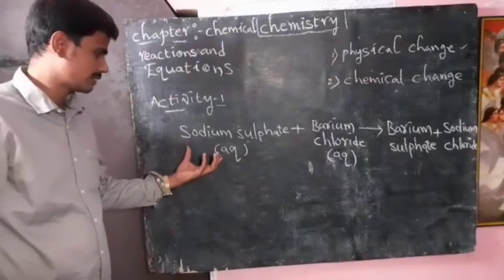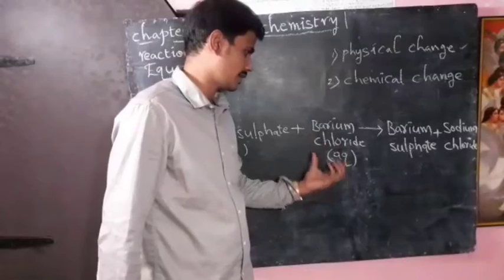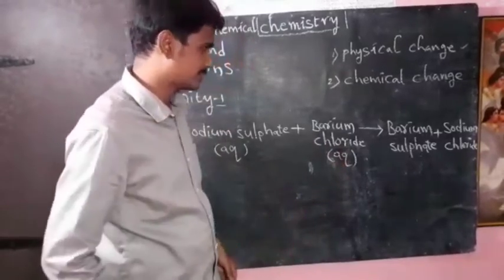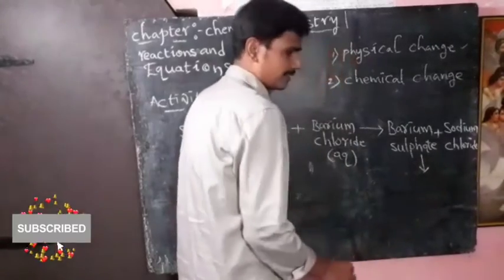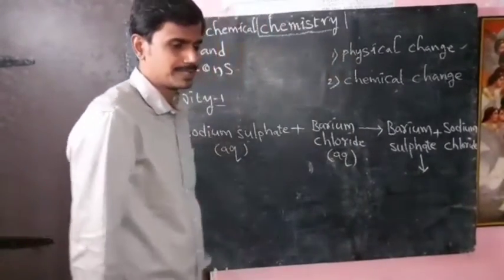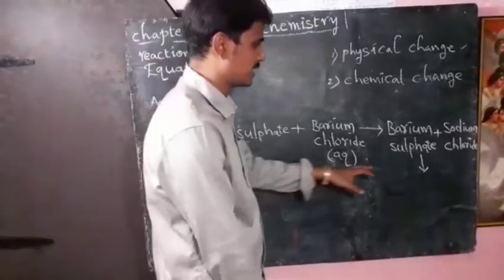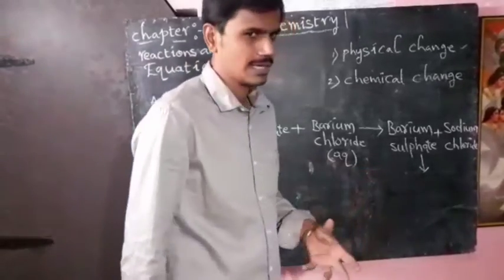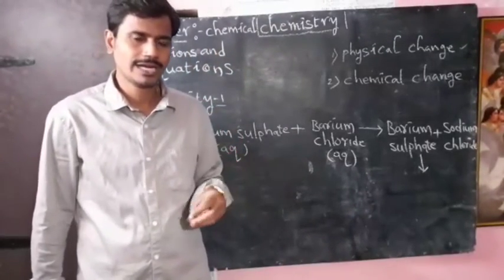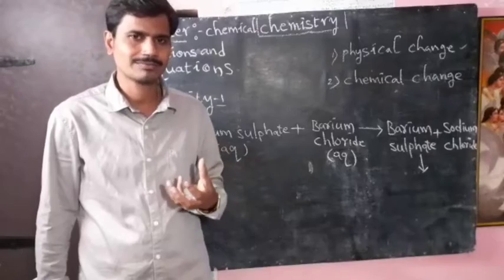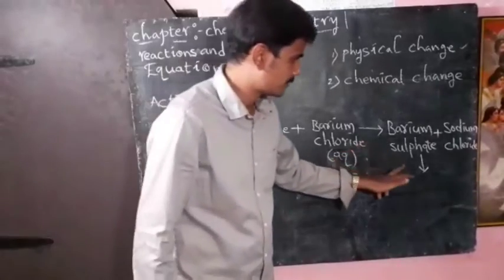We prepared sodium sulfate solution in one test tube and barium chloride solution in another test tube. Both we mix, and immediately we get a white color precipitate. Generally, precipitates formed in a chemical reaction are represented with a downward arrow, because a precipitate is nothing but an insoluble substance formed during a chemical reaction between the reactants. So barium sulfate is formed.